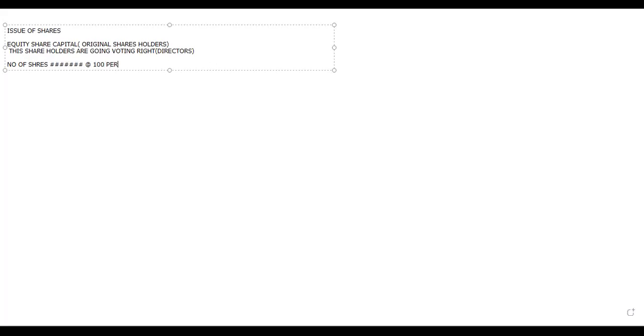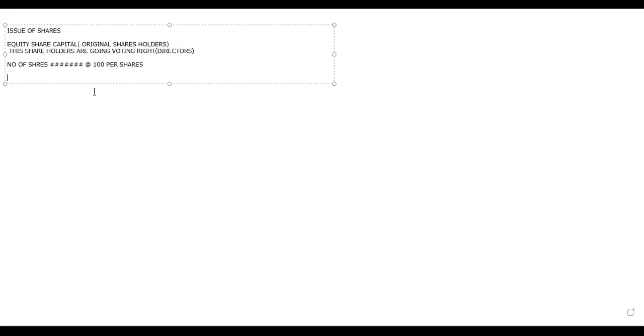These 100 rupees per share are not called immediately. Once the company people decide this capital, it is up to them at what time they call for the amount. They will call whenever they require it.